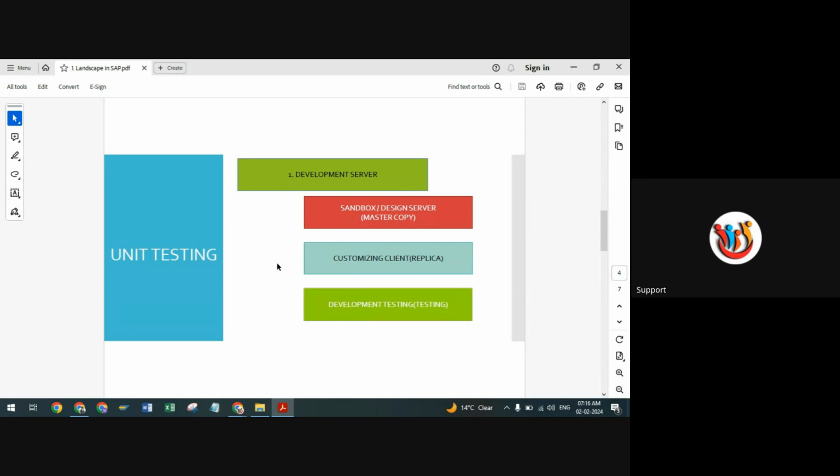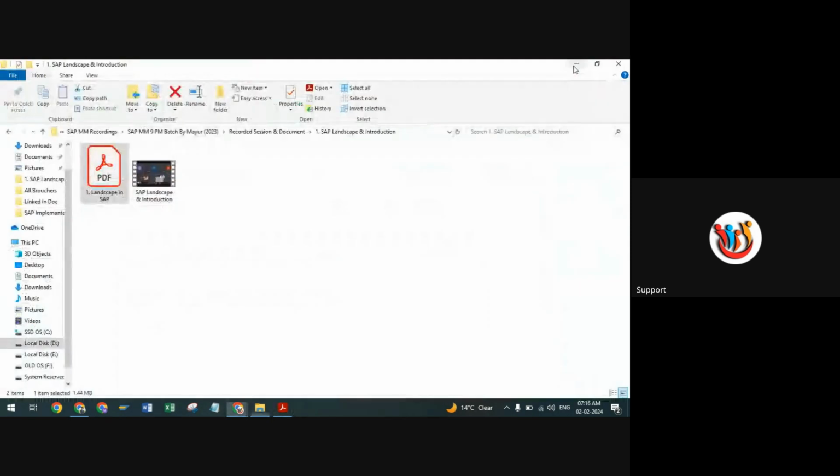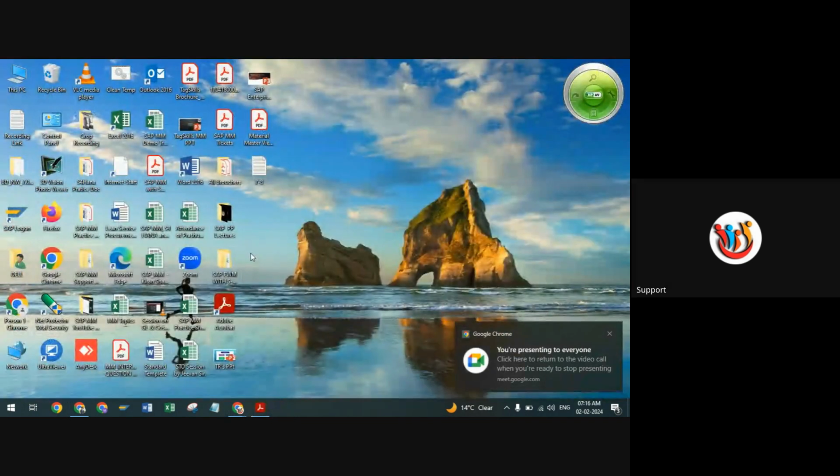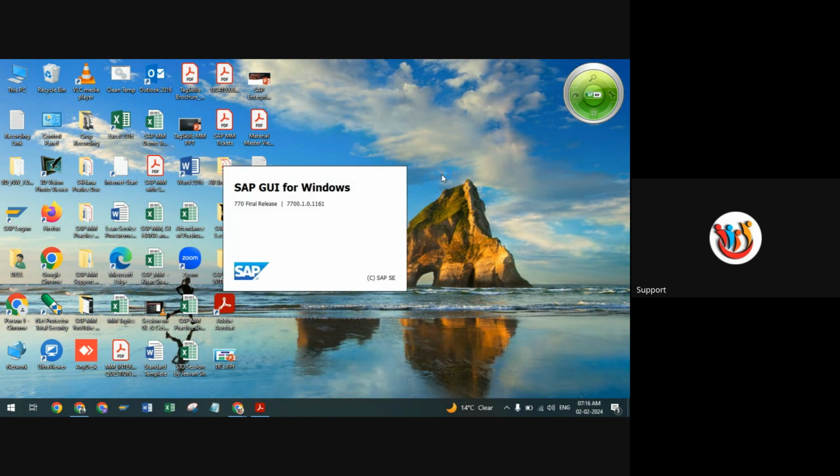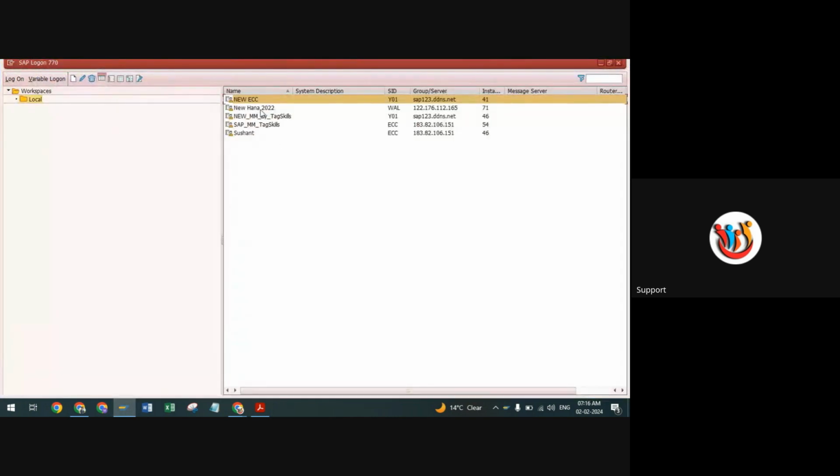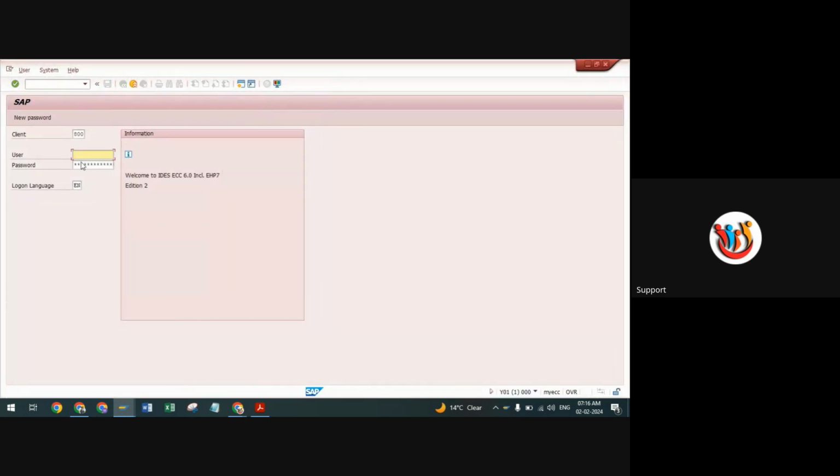In our system, we can log in to SAP, and at that time you can understand better. There are different clients in SAP. Let me show you that on the SAP server here. Okay, so I can just log in. My screen is visible.